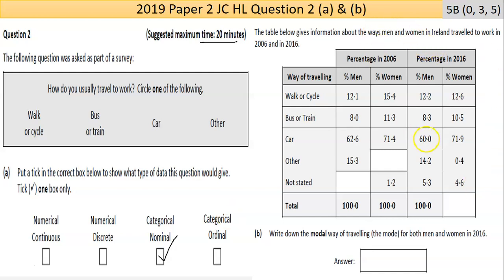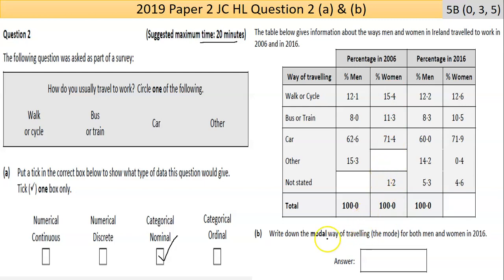Now, with calculation questions like this one, the table below gives information about the ways men and women in Ireland travelled to work in 2006 and 2016. These two columns are 2006 and these columns are 2016, with a column for men and women in each year. So we can use that to compare how things have changed over the previous decade. You're asked to work out the missing number. All the percentages should add to 100, so if you take the values away from 100, you'll be able to fit it in.